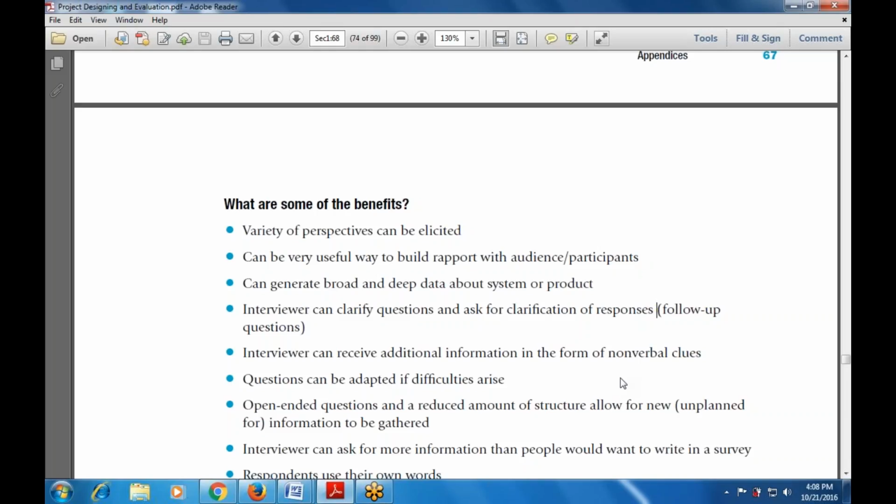Then, open-ended questions and the reduced amount of structure also allow new information to be gathered.